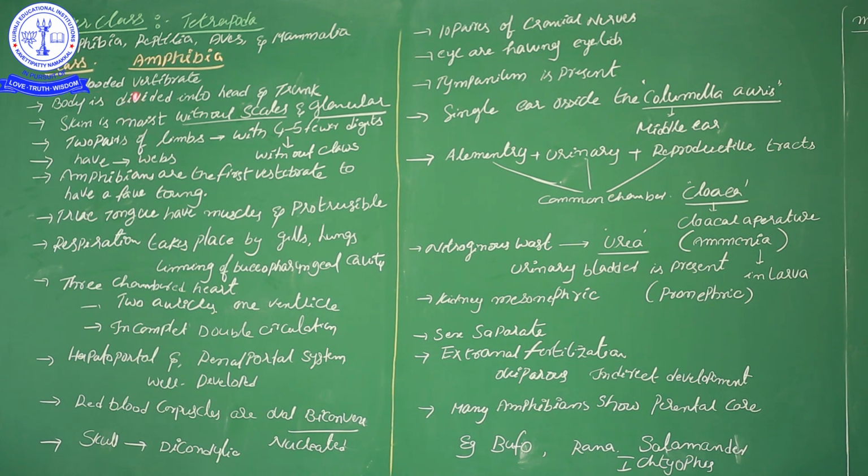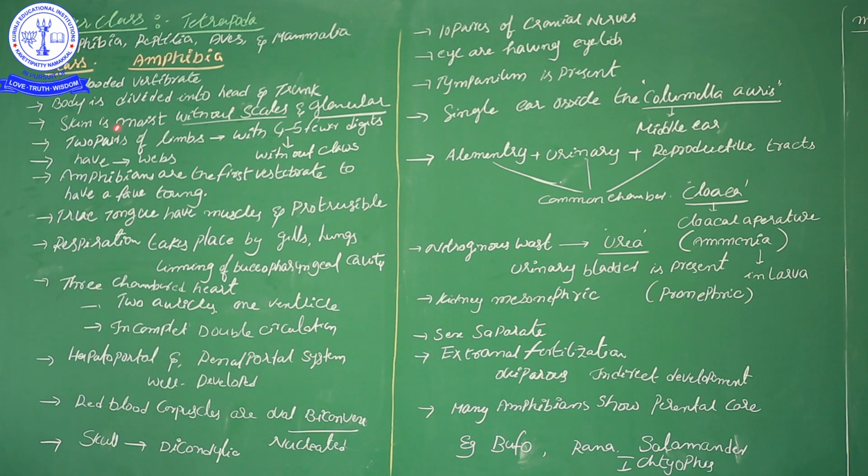If the environmental temperature is 4 degrees or 15 degrees, the body temperature also changes accordingly. Such organisms are called cold blooded animals. They belong to the vertebrate group, because amphibians belong to the Vertebrata superclass. So within Vertebrata, one class is Amphibia.